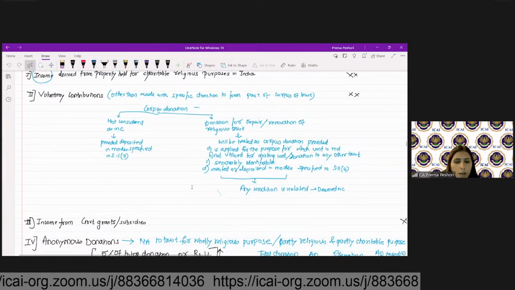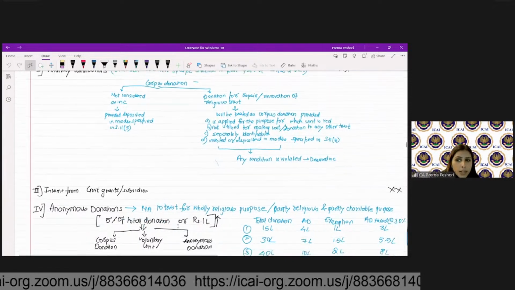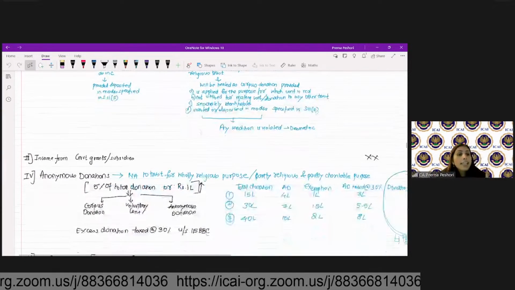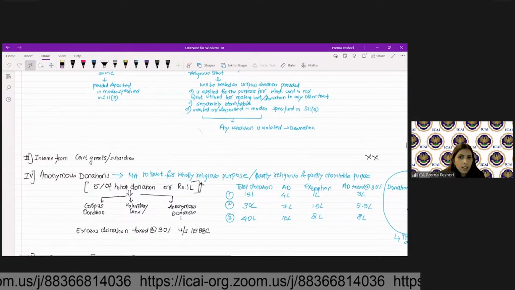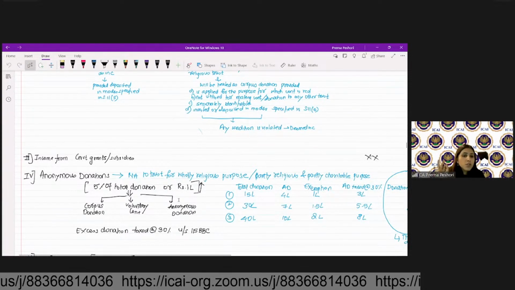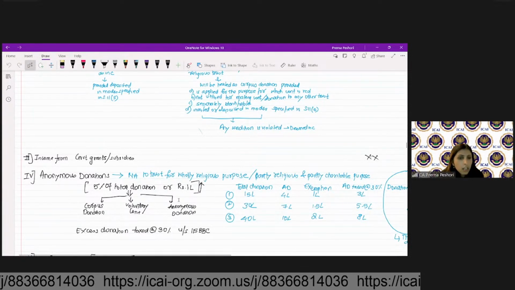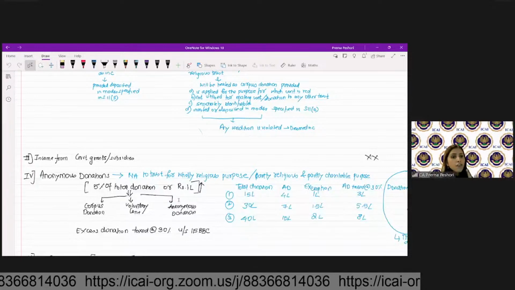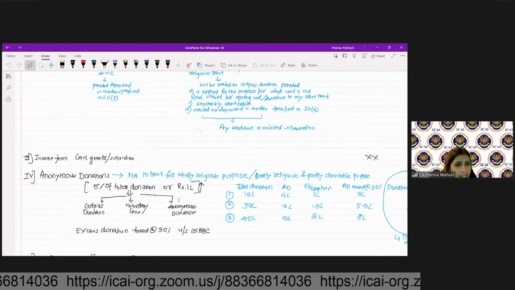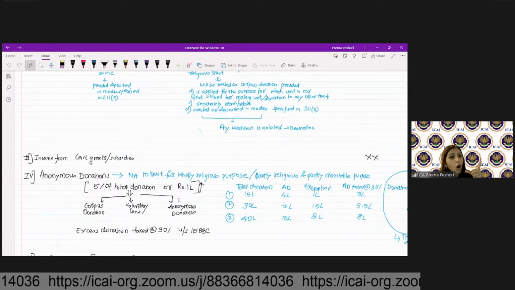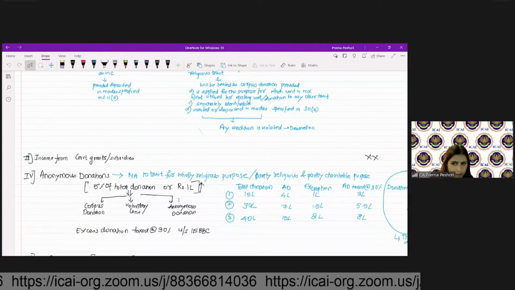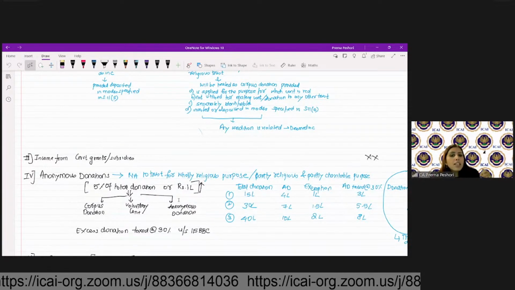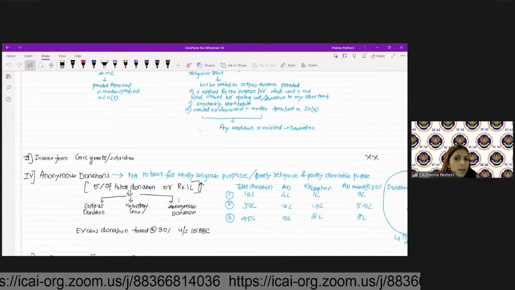Then income from government grants or subsidies will be considered as taxable. Then comes the anonymous donations. Now, for anonymous donations, you have to consider 5% of total donation or rupees 1 lakh, whichever is higher, as the taxable amount over here.